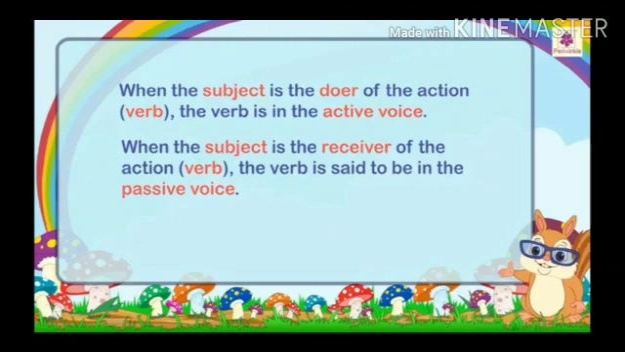Dear students, first of all you should know the proper difference between active voice and passive voice. See, what is basically active voice? In active voice, the subject is the doer of the action. What is action? That is verb. So whenever the subject is the doer of the action, it will be known as active voice. And in the passive voice, the subject is the receiver of the action, and then the verb becomes passive.